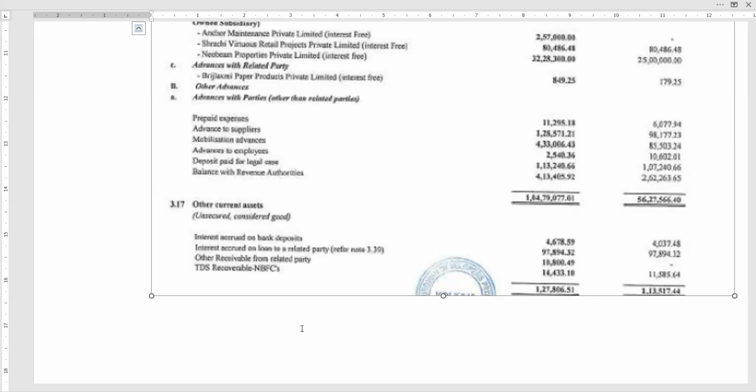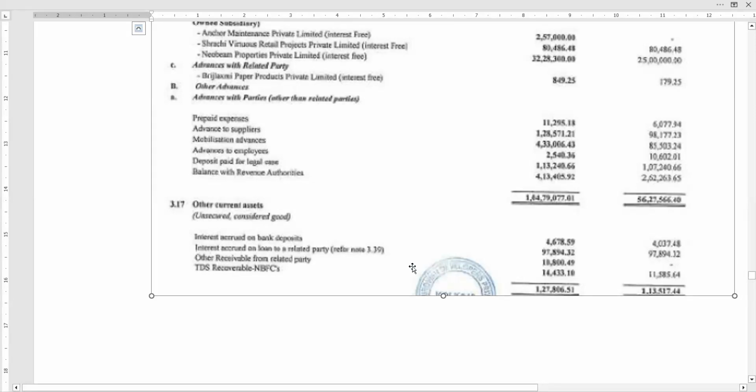They would have deducted that TDS and deposited it to the exchequer. So whatever TDS they have paid has to be recovered from the NBFCs. So they would be sending a quarterly certificate to the NBFC and requesting them to repay by checking their 26AS. Maybe this may be that TDS, what I feel.